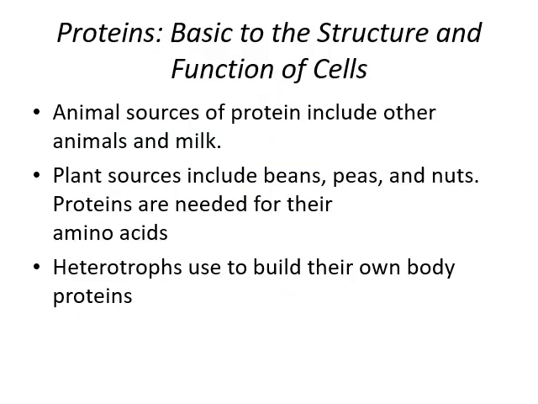Proteins. Proteins are basic to the structure and function of cells; animal proteins are present in the cell membrane, as the lipid bilayer has proteins embedded in it. Sources are animal products and milk. Plant sources include beans, peas and nuts. Proteins are needed for their amino acids, which heterotrophs use to build their own body proteins.